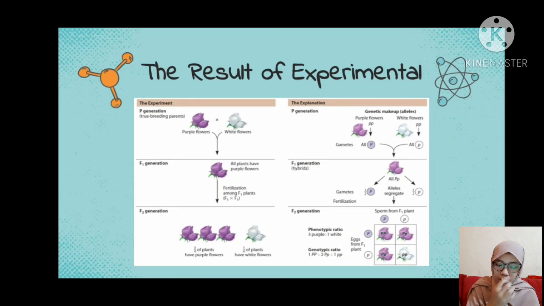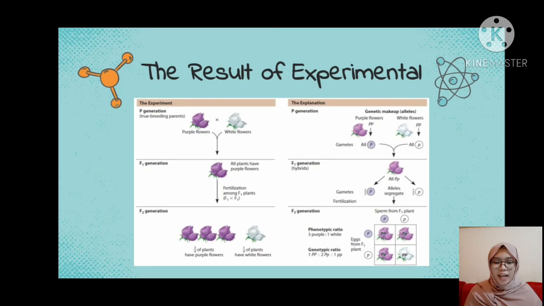Okay, next, the result of the experiment. You can see that in the experimental P generation, purple flowers and white flowers are crossed, and they are true breeding parents. They produce the F1 generation. All plants have purple flowers. Fertilization among F1 plants, F1 crossed with F1. So in the F2 generation, 3/4 of plants have purple flowers and 1/4 of plants have white flowers.